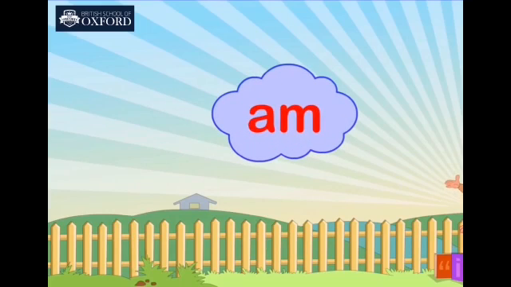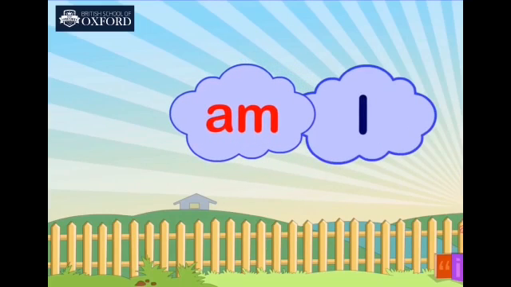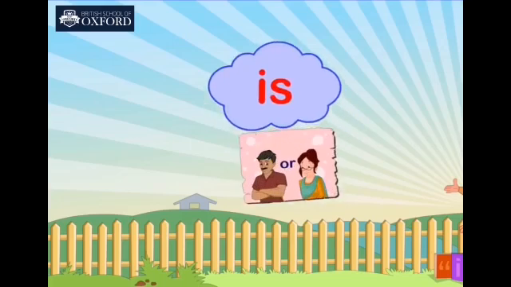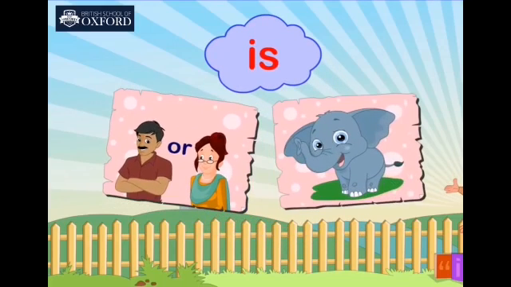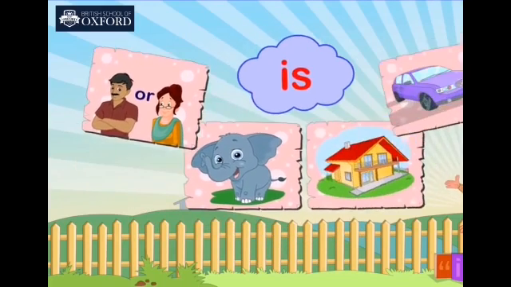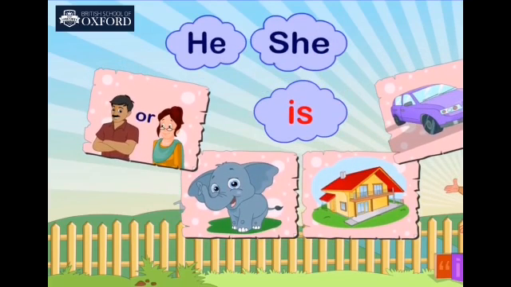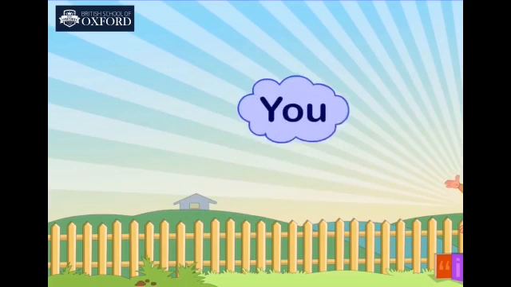Again, look carefully. We observe that am is used with the pronoun I: I am. Is is used with the pronouns that refer to one person, animal, place, or thing, such as he, she, it. We will use is with he, she, it.